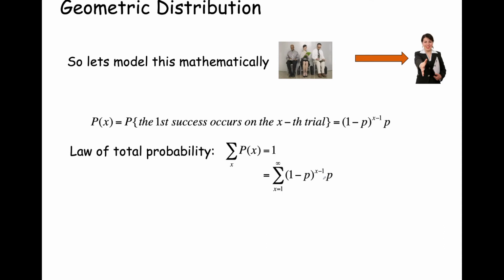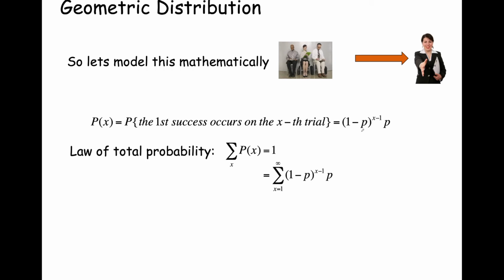How does that work? Well, we're going to prove the law of total probability. We're going to say the sum of all the probabilities for each instantiation, x, the xth trial, is equal to 1. So we do this. X, we said, can be infinite. So it can be the first position, second position, third position, up to and including position number infinity. How does that work? We will see.